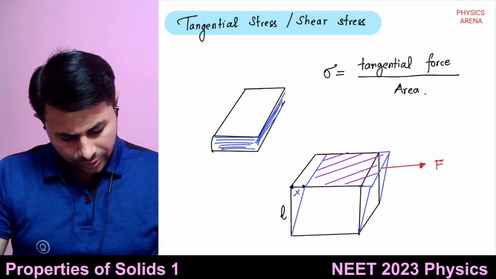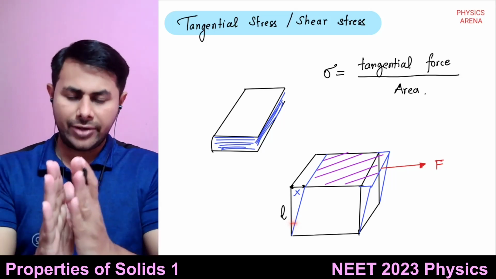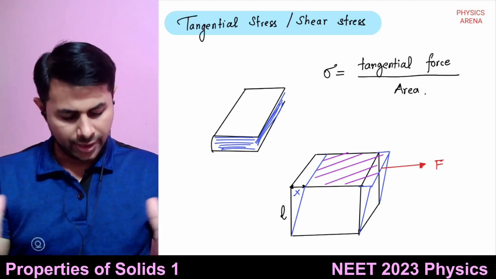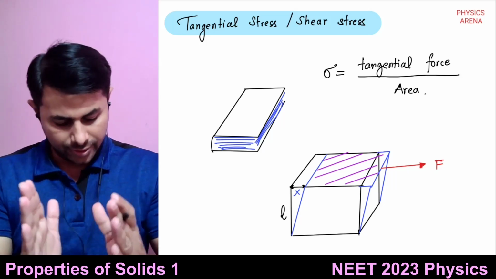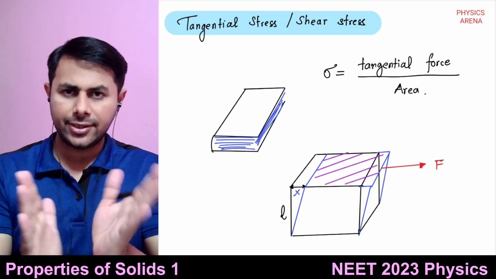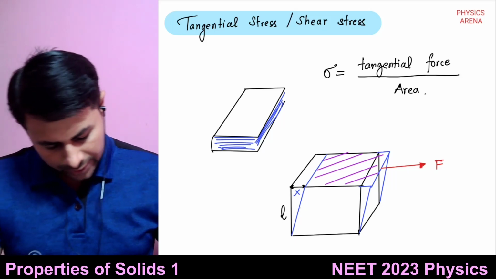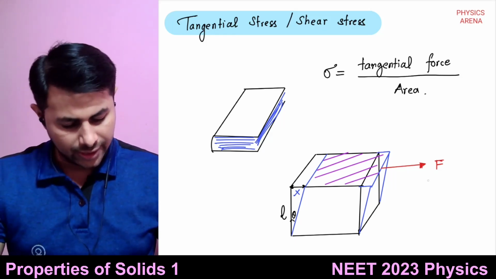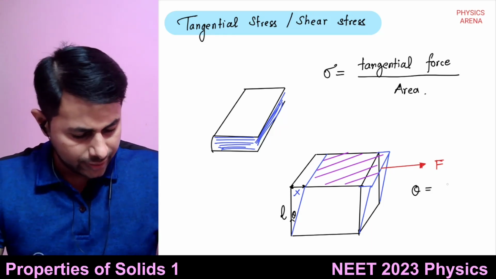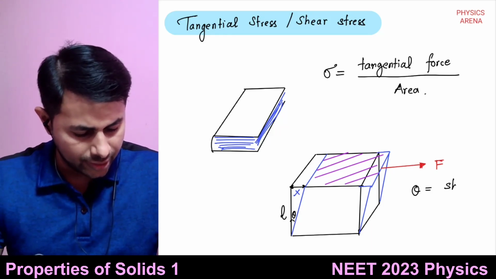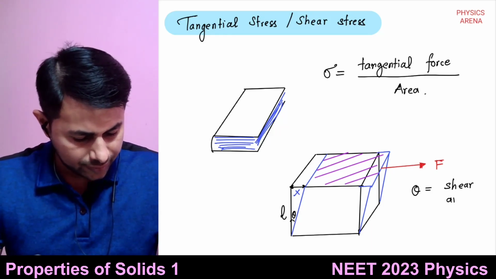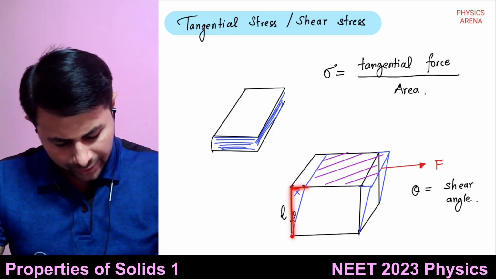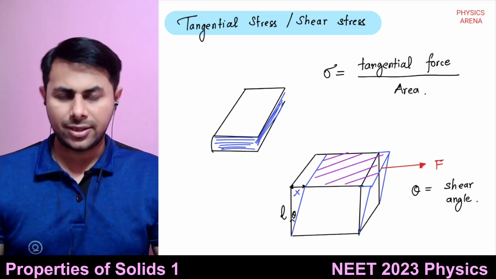The angle by which this layer gets shifted is known as the angle of shear, theta. So theta is known as the shear angle or angle of shear. What will be x upon L in terms of this angle theta?